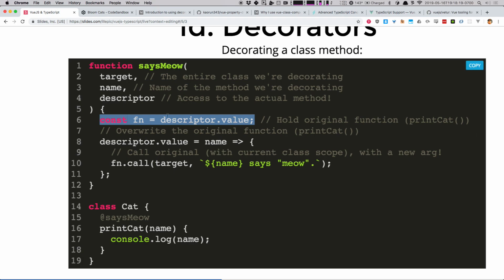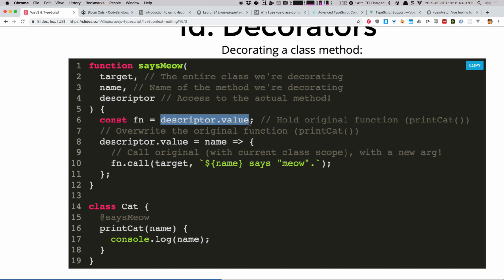So now, this fn right here, for anyone following along, what is the value of this function, this little variable? What is the value of fn right now? If it is being given access, yes.